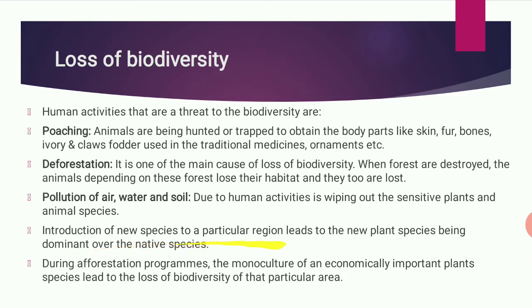Next, introduction of a new species into a particular region leads to the new plant species becoming dominant over the native species. We cut the native plants and try to plant new species. So the new plant will dominate over the native species. Next, during a deforestation program, monoculture of economically important plant species leads to the loss of biodiversity of a particular area. We plant the same type of plants, so there is a loss of biodiversity of that area.